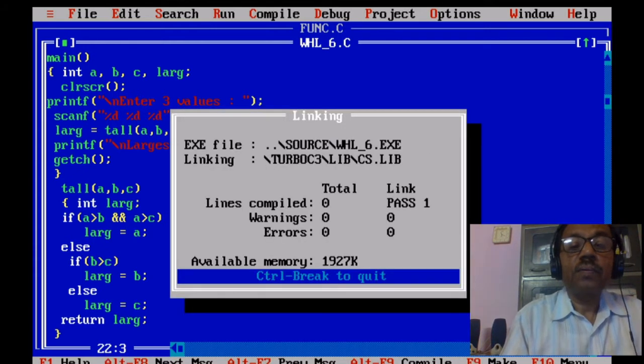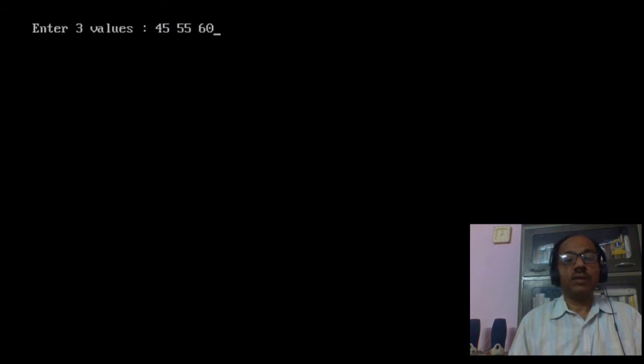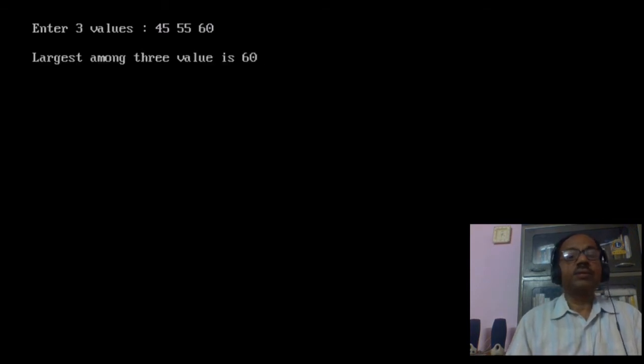Control F9. Again we have to enter three values, 45, 55, 60. The third one is the largest, so it is showing that 60 is the largest.